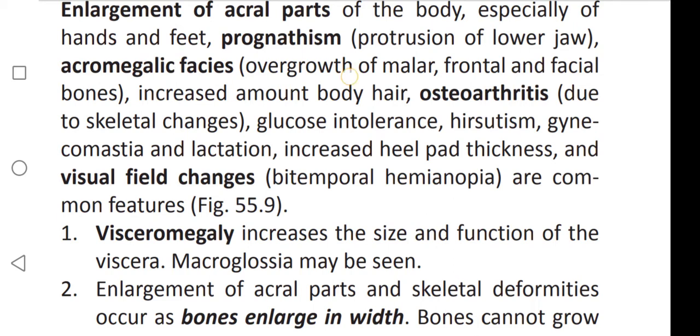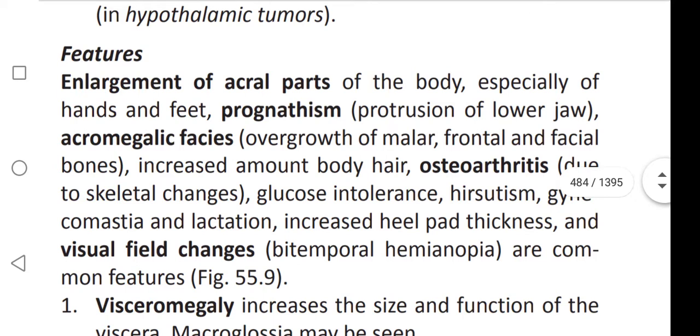Once more, reading the features: enlargement of acral parts of the body, especially of hands and feet. Prognathism, it is nothing but protrusion of lower jaw. Next is acromegalic facies, that is overgrowth of malar, frontal and facial bones.